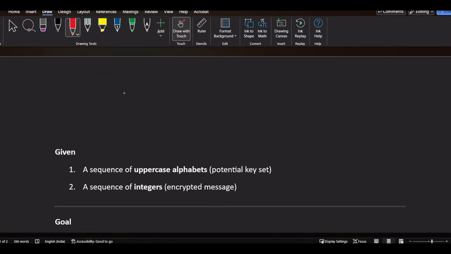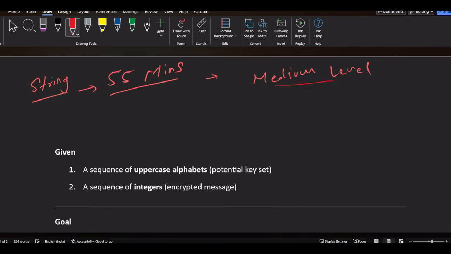This question is related to strings. TCS has given 55 minutes to solve this question, and the difficulty, I would say, is medium level. It is an encryption decryption based question.